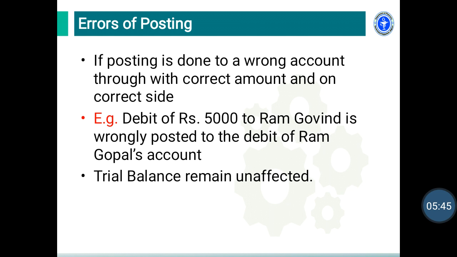For example, a debit of rupees 5000 to Ram Govind is wrongly posted to the debit of Ram Gopal account. So in place of Ram Govind account, it is posted to Ram Gopal account, which is error of posting. This type of error does not affect the trial balance.